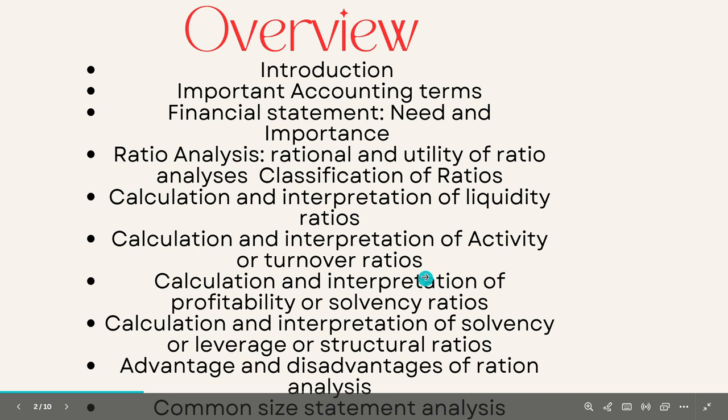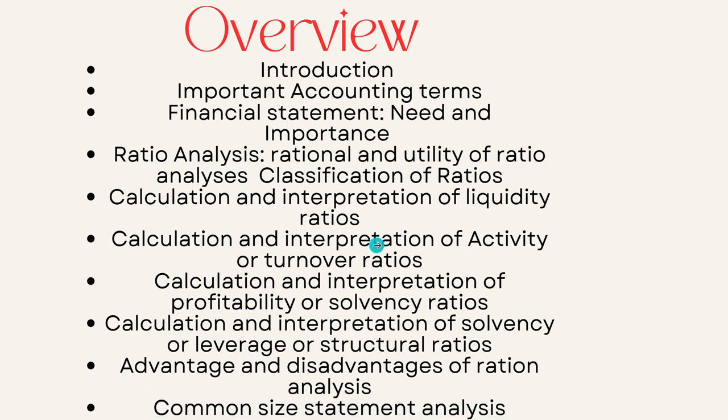So these are the types that come under the classification of ratios. We will dive into details, as each and every ratio has its own types. So we will learn the concept and meaning, what it means, and the purpose of those ratios which are being discussed here.